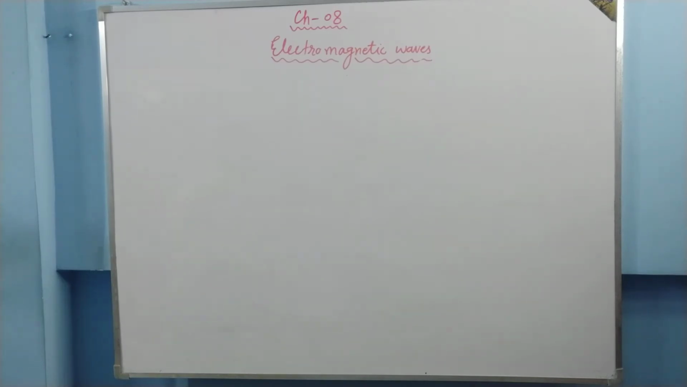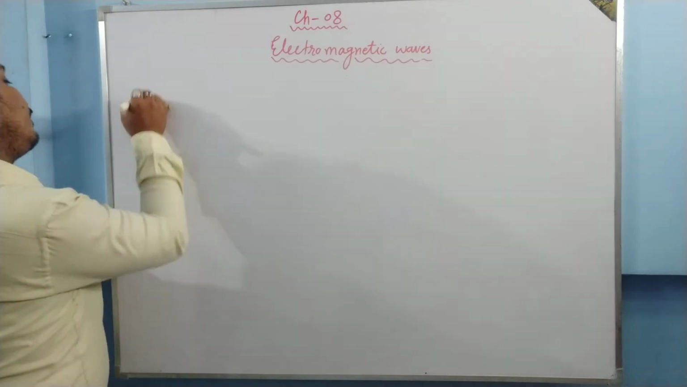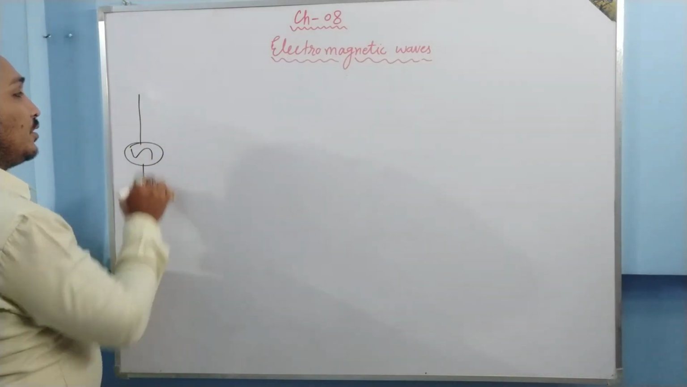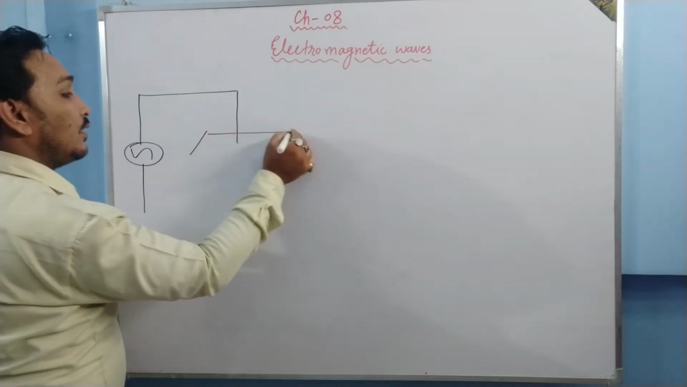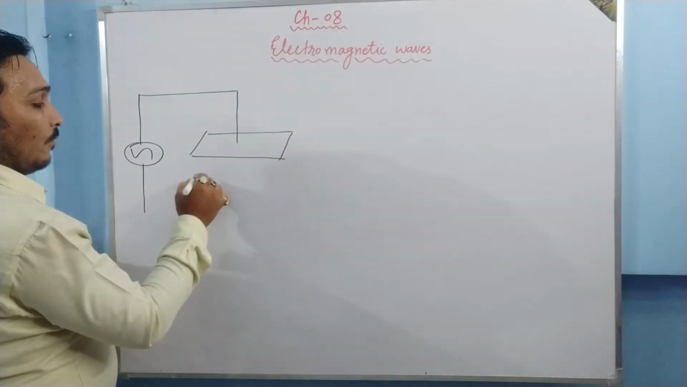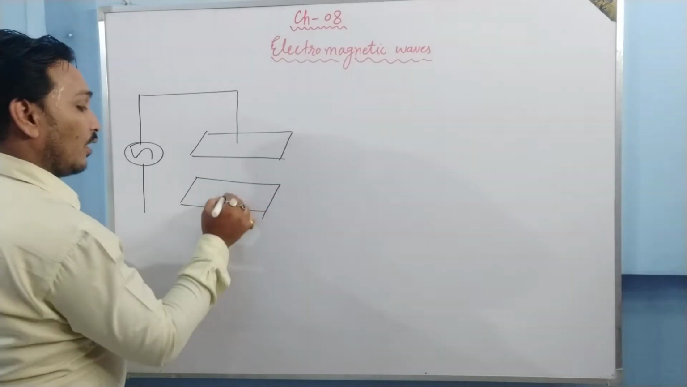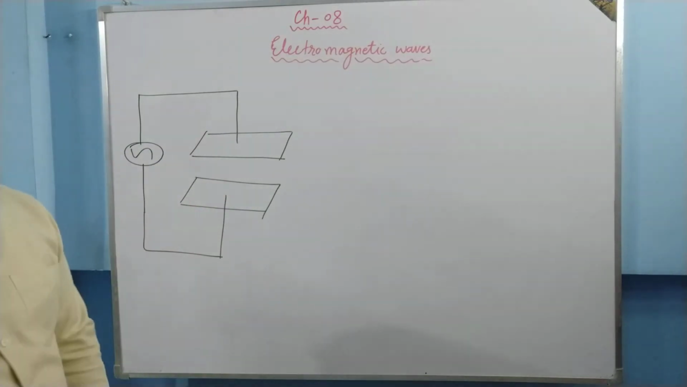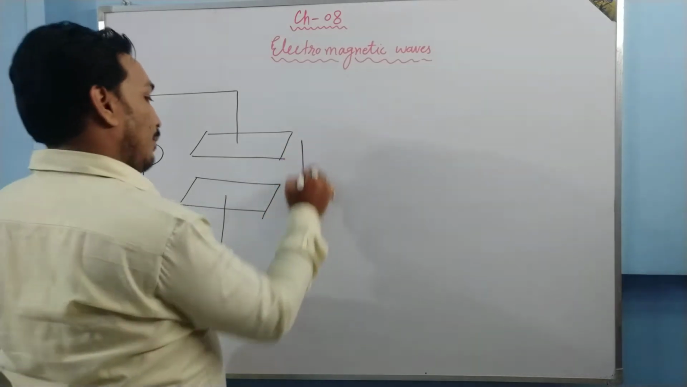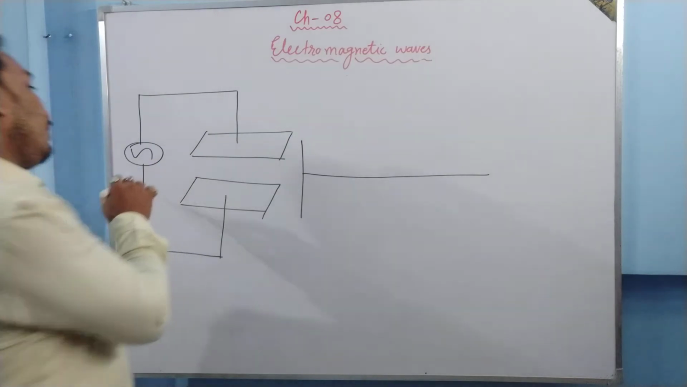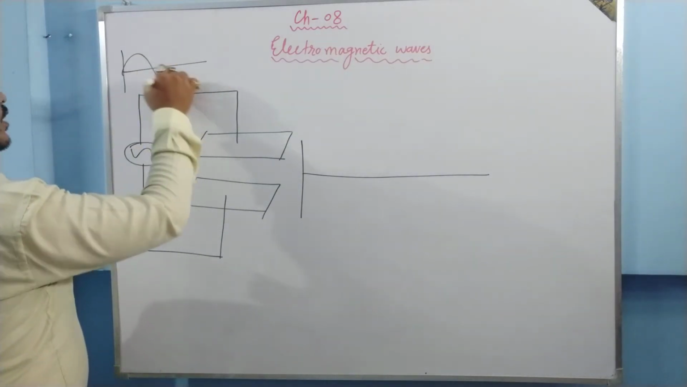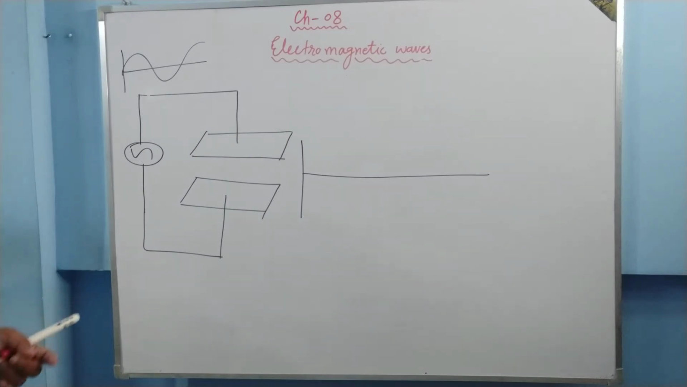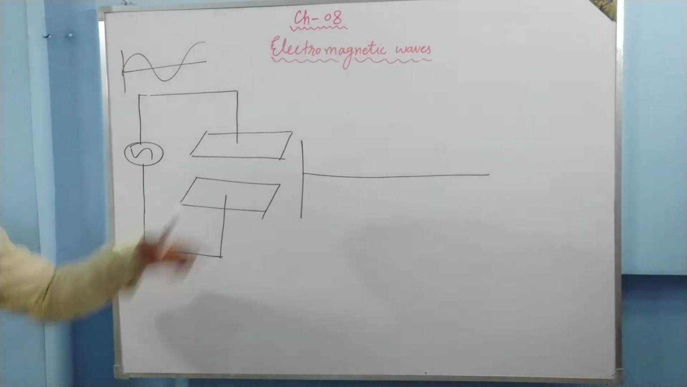Just see what happens. If you take a circuit, I have taken an alternating source, I have taken a plate here, one plate here, both plates are connected by an alternating source, right? So in the space between the plates, there will be a changing electric field. Since this EMF is an alternating one, it supplies a voltage like this, and the electric field which is being produced in the circuit will also have the same nature because charge is having the same nature.